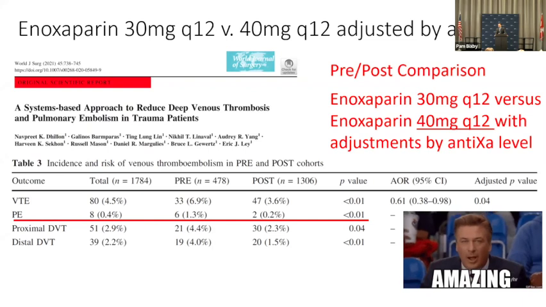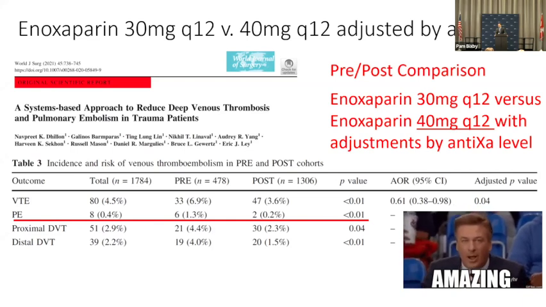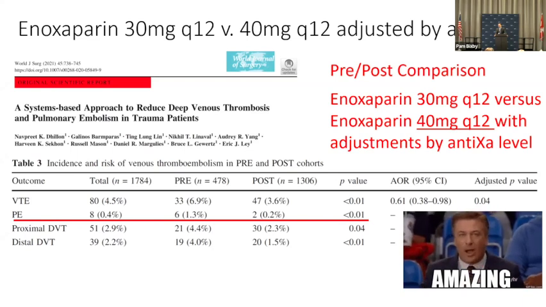So we wrote up this paper, and I think it went under the radar because we were looking at the system-based changes we used to get an anti-10A level as part of our trauma system. So this paper was important. It was Navpreet Dhillon. She spent a couple of years with me in research, and she's one of our scholars. She's at Shock Trauma now. And we did this pre-post comparison. We used those same historical controls, and we now looked at patients where we were starting most trauma patients on 40 Q12, and we were adjusting by anti-10A levels.